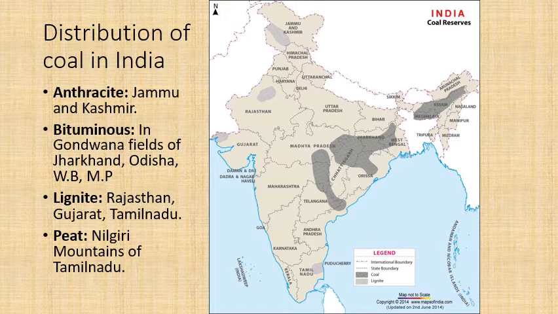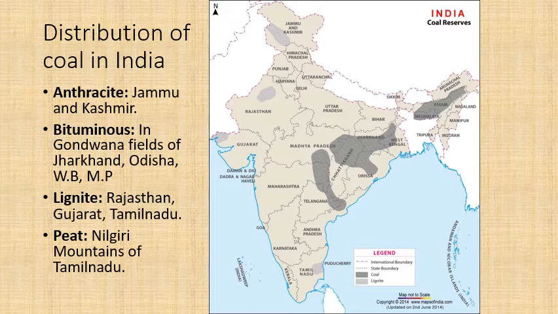Lignite and peat are the next two qualities. Lignite, you can see the region which is shaded with a light gray color in this map. There's light gray and dark gray. The light gray is lignite, you can see in the legend. So lignite is in Tamil Nadu, Rajasthan, Gujarat, and some in Kashmir also. Peat is in the Nilgiri mountains of Tamil Nadu, which borders Tamil Nadu and Kerala.